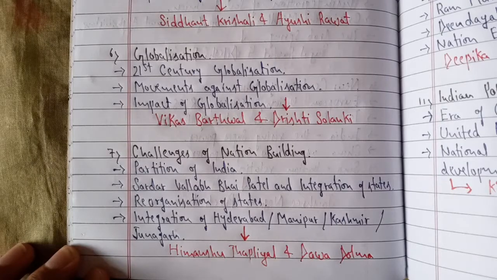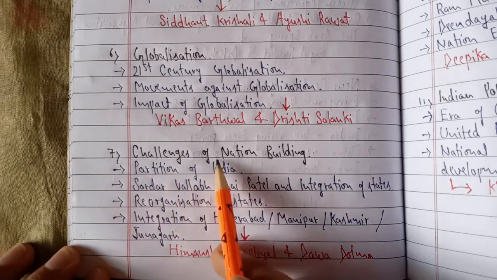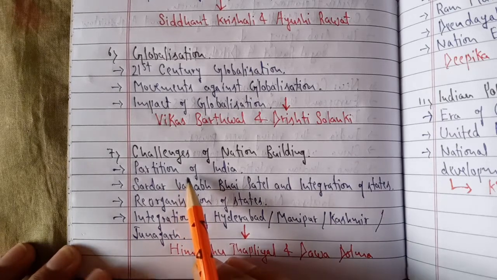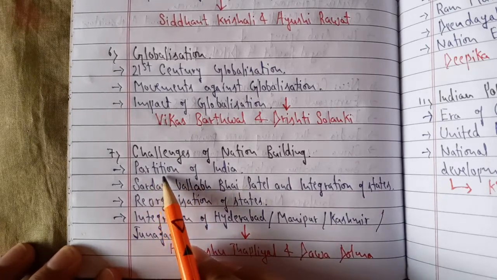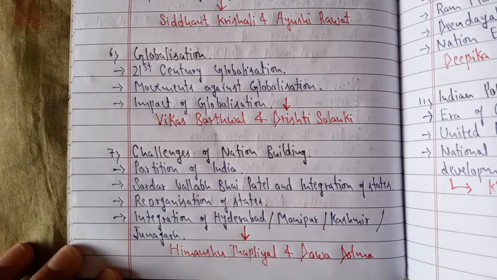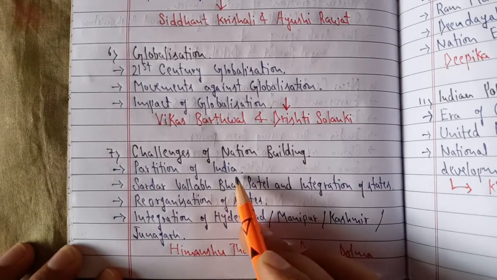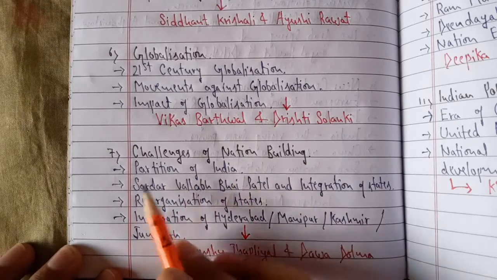Now next book, Politics in India Since Independence. The first chapter, Challenges of Nation Building. So this is a very good chapter for making a project, as you can make a complete project only on this topic also, partition of India. In detail you can prepare a report, but if you don't want to make a huge or a bulky report on partition of India, you can take 2-3 topics.